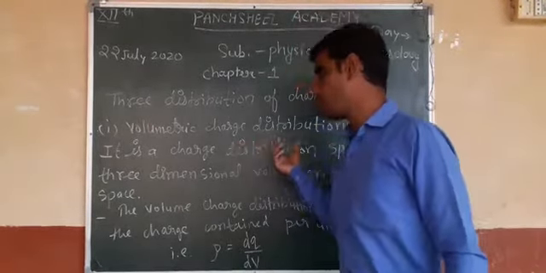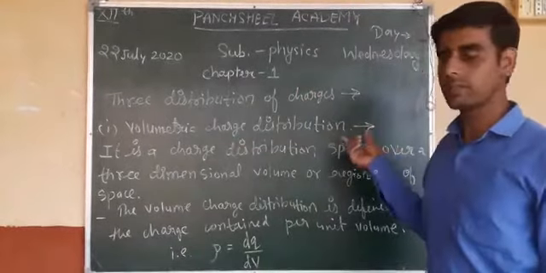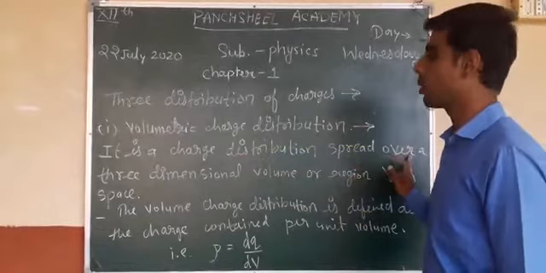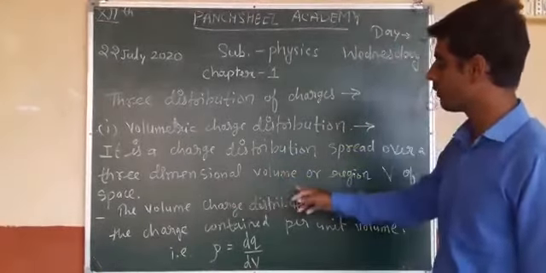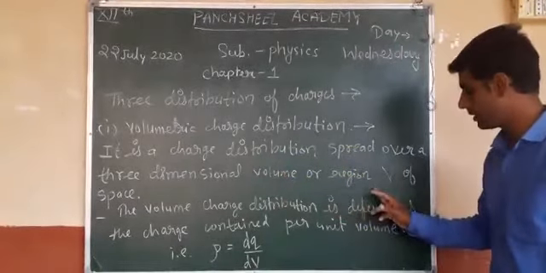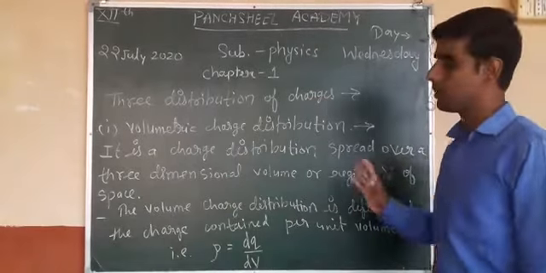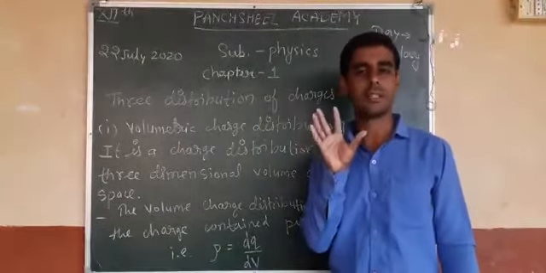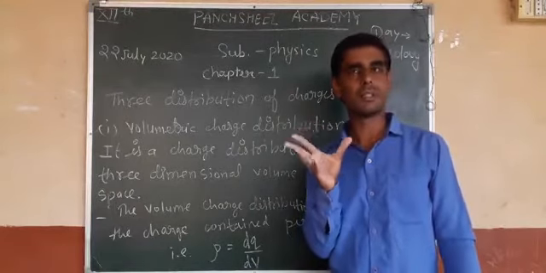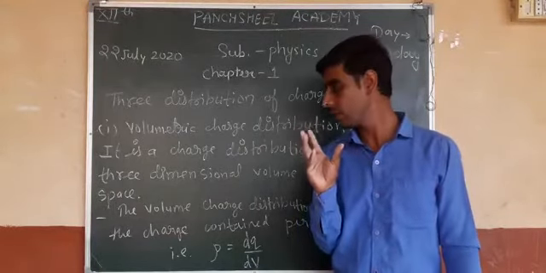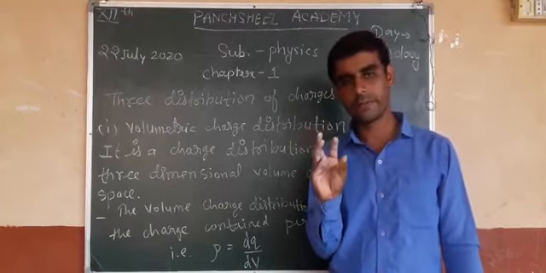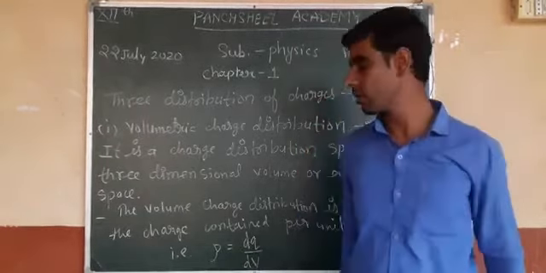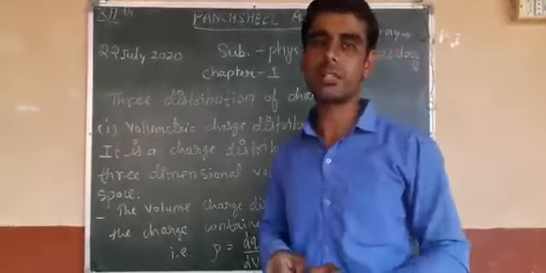First is volumetric charge distribution. It is a charge distribution spread over a 3-dimensional volume or region V of space. Suppose a sphere, and a sphere is a 3-dimensional shape. This is any metallic sphere. If the charge is distributed over the sphere, then we consider it a volumetric charge distribution.